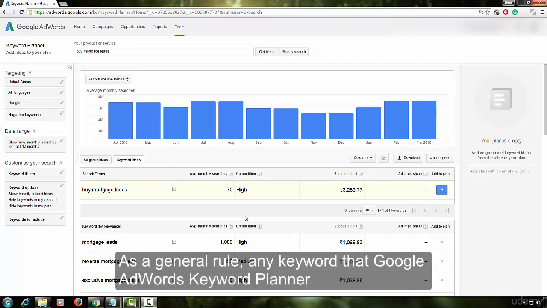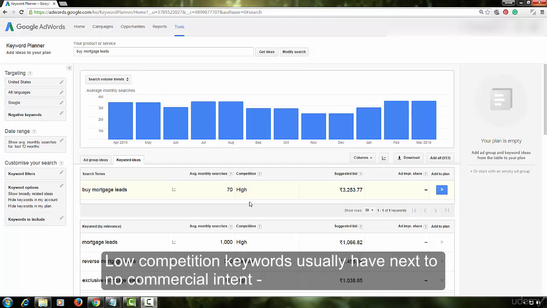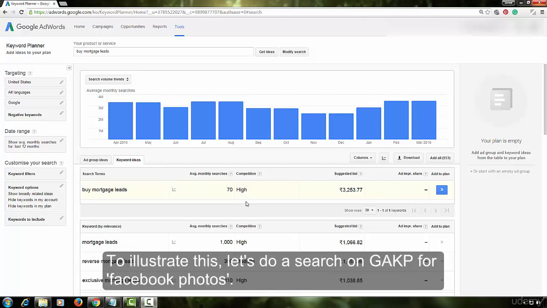As a general rule, any keyword that Google AdWords Keyword Planner says is low competition has very low CI. Low competition keywords usually have next to no commercial intent and you cannot make money from such keywords. To illustrate this, let's do a search for Facebook photos.